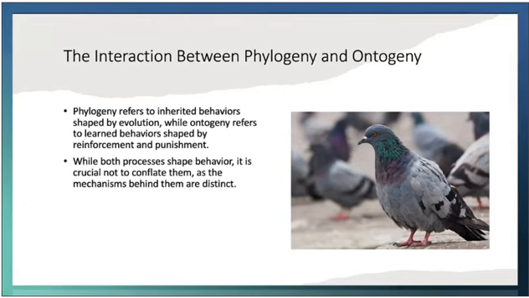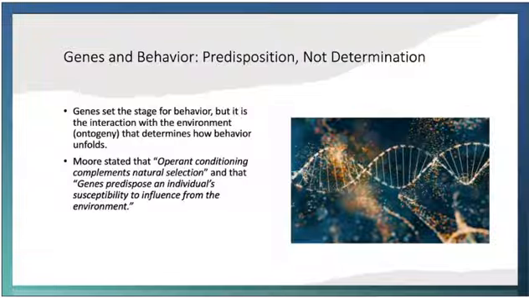Skinner highlighted this distinction in his discussion of contingencies of reinforcement, which is ontogeny, versus contingencies of survival, which is phylogeny. So imagine training a pigeon to perform a complex sequence of behaviors, such as pecking a lever, turning around, and then flapping its wings to receive food. To an observer, this might seem mysterious or instinctual, but every step of the behavior can be traced back to the shaping process during the training. This is ontogeny at work. In contrast, a bird's ability to build a nest or fly south for the winter, those involve behaviors that are passed down through phylogeny.